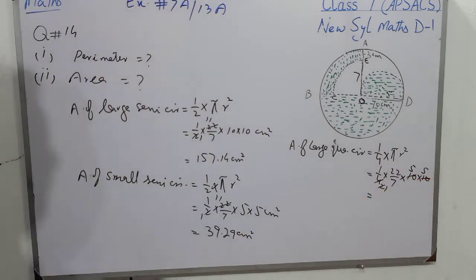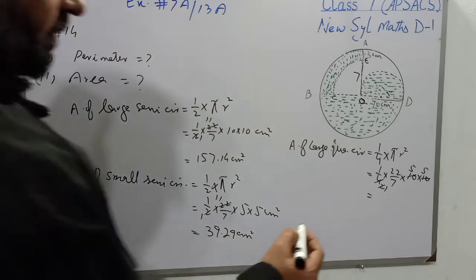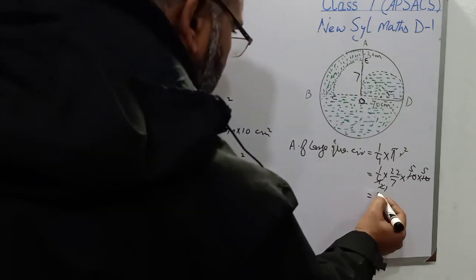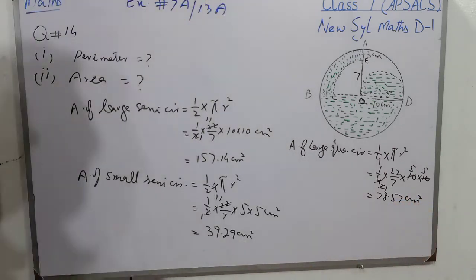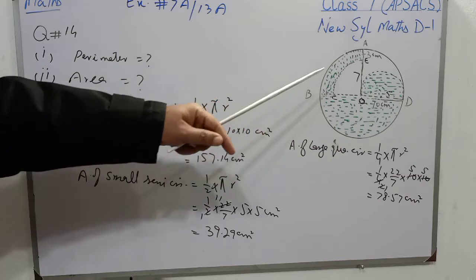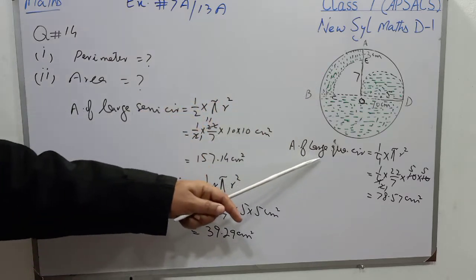Now students, 11 and 25 will be multiplied and divided with 7, and we will get the area of the large quarter, and that is 78.57 centimeter square is the area of large quarter circle.